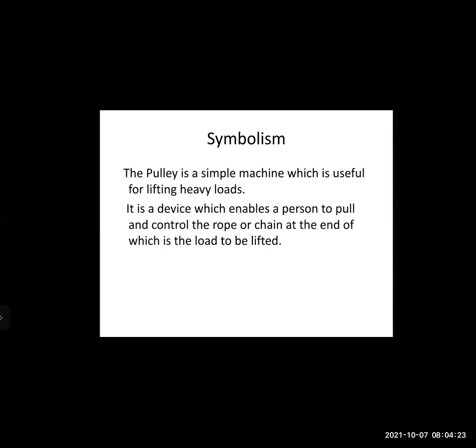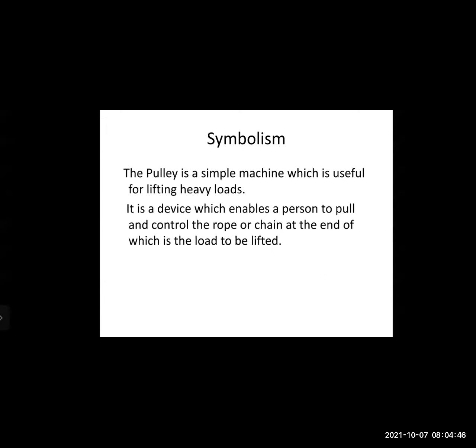Symbolism in the poem. The pulley is a simple machine which is useful for lifting heavy loads. It is a device which enables a person to pull and control the rope or chain at the end of which is the load to be lifted. We already know what a pulley is, but in the poem it symbolizes restlessness.